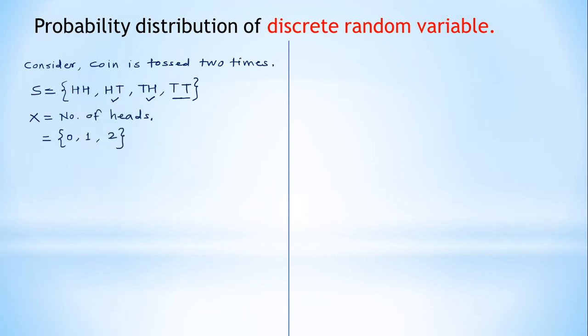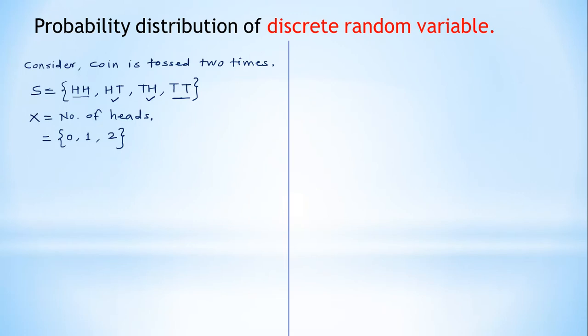So this is the definition of a random variable. By using that definition we have defined the random variable X as the number of heads here. So it contains 0, 1, 2. These are the 3 elements which are associated with the outcomes of the sample space.